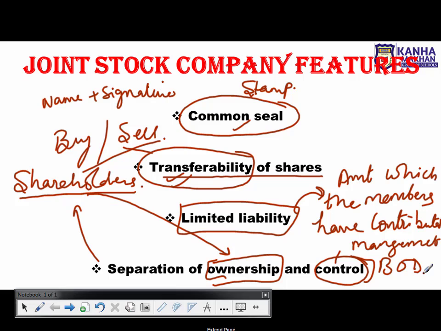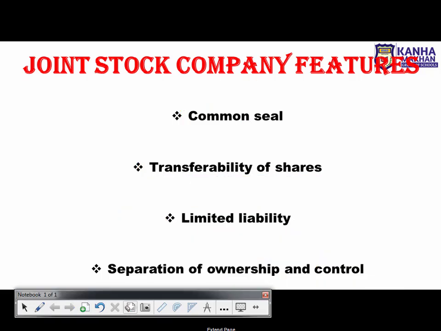In practical sense everything, be it management decision or action, is being controlled by the board of directors. You got it? So that is why there is a separation of ownership and control. Right? So I hope you all have understood this.